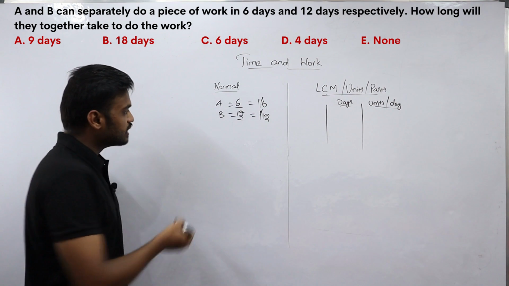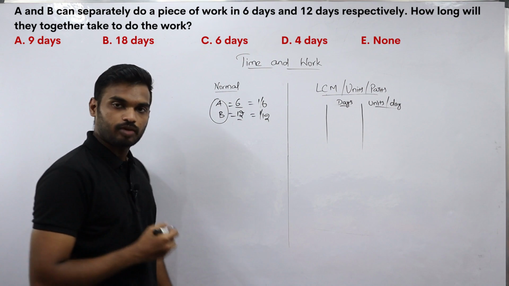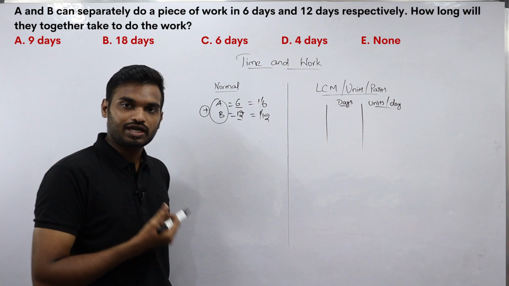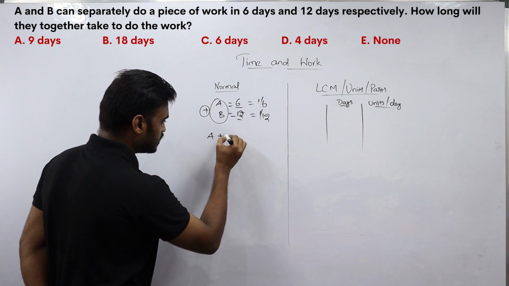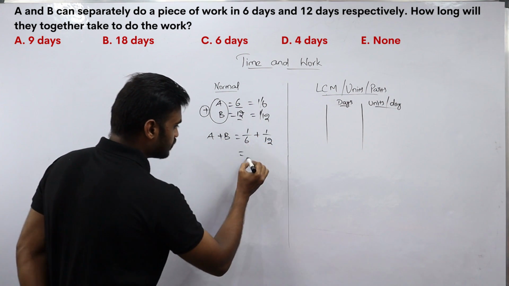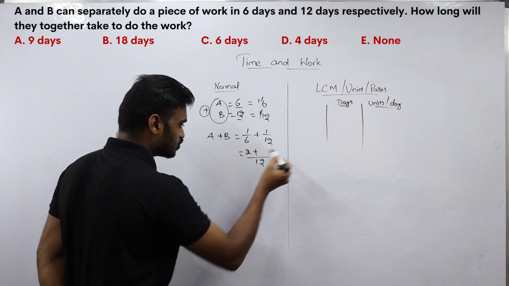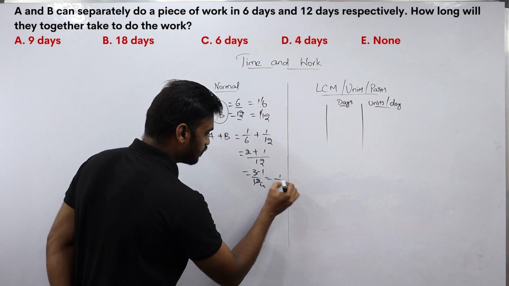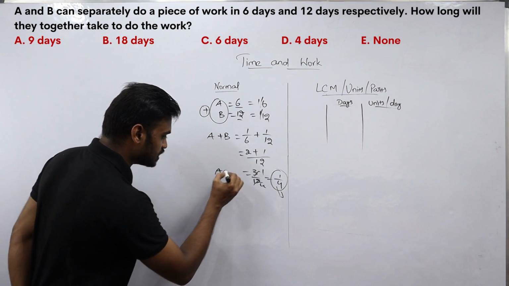Okay, now what they are asking is, if both A and B combine and work together, what is the total time taken by both of them to complete the work? So we need to add both A and B's efficiencies. See here, A plus B equals 1 by 6 plus 1 by 12. The LCM of 6 and 12 is 12 units, and 1 by 6 into 12 is 2, plus 1 by 12 into 12 is 1. So we get 3 by 12, that is 3 ones are 3, 3 fours are 12, so 1 by 4. This 1 by 4 is the efficiency or 1 day's work of A plus B.